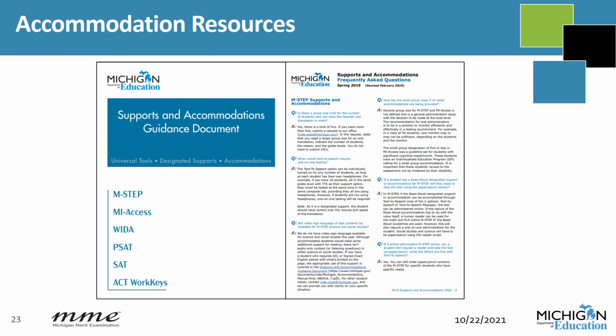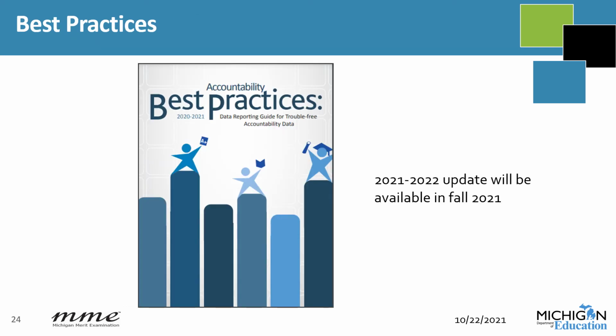The MME webpage and PSAT webpage also house documents related to accommodations, designated supports, and EL students. The Supports and Accommodations Guidance document and Frequently Asked Questions are two examples. The Best Practices Guide is a resource produced by MDE's Accountability Unit and describes the links between the Michigan Student Data System and assessment accountability data.